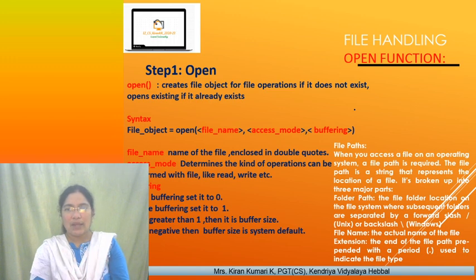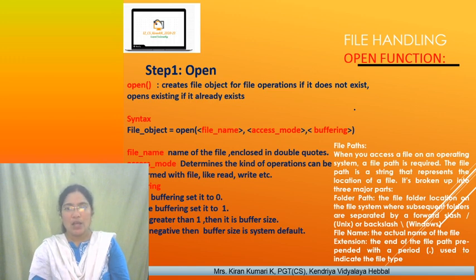When you access a file on an operating system, a file path is required. The file path is a string that represents the location of the file. It's broken up into three major parts: the folder path, then the file name, and then the dot extension of the file. The folder path is the file folder location on the file system, where subsequent folders are separated by a